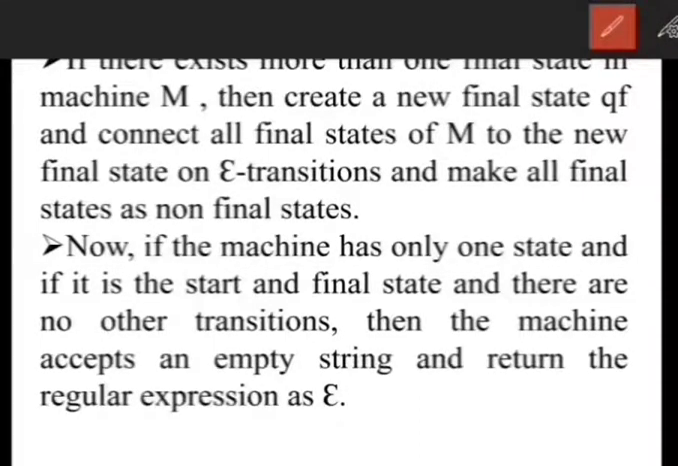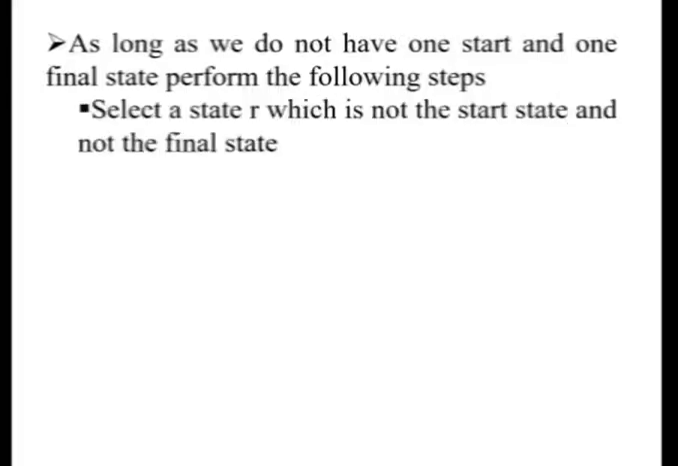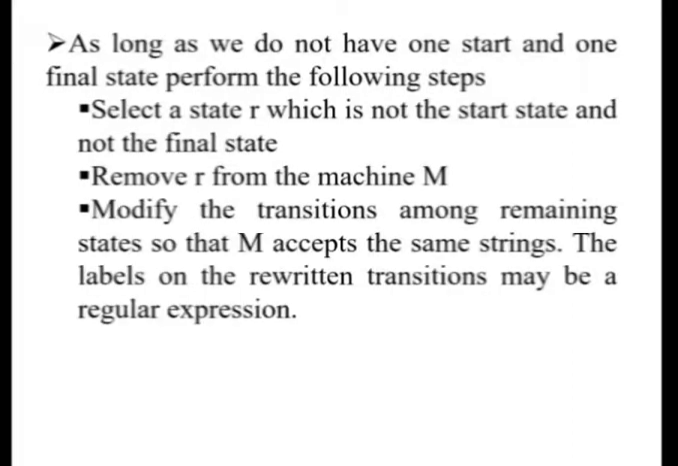The next step is, if we have more than two states in the finite state machine, then we have to repeat the following steps until we get only two states, one start state and one final state. The steps to be followed are, first we need to select an arbitrary state which is not the start state and which is not the final state.